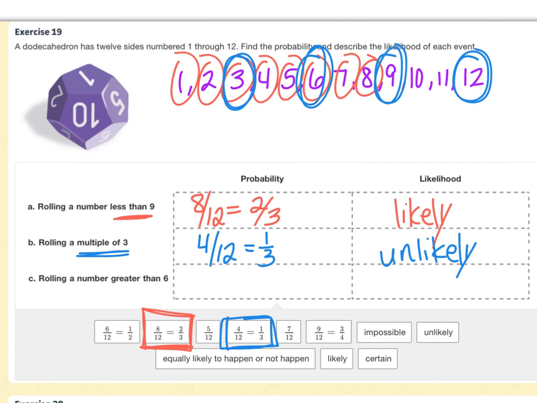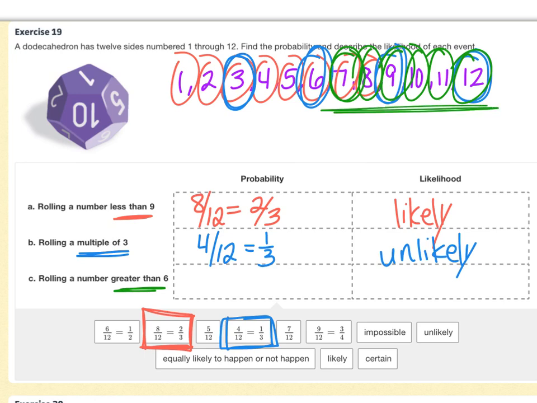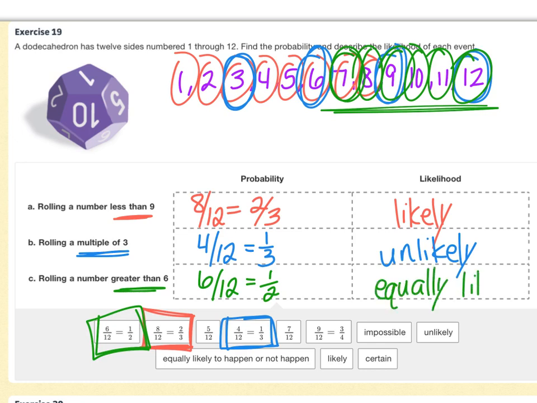And then for the last one here, rolling a number that's greater than 6. Well, that means 7, 8, 9, 10, 11, and 12. 1, 2, 3, 4, 5, 6. 6 of the numbers are greater than 6. So 6 out of 12, which reduces to 1/2, or 50%, would be this option right here. And that's going to mean it's equally likely, or 50-50.